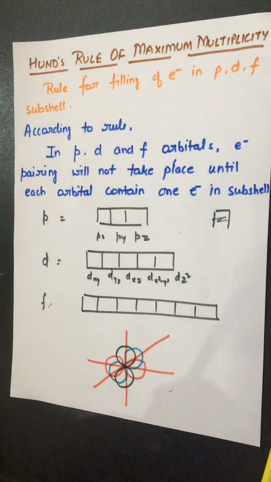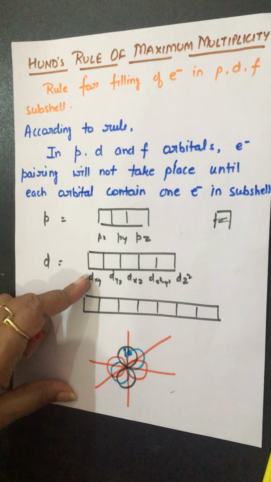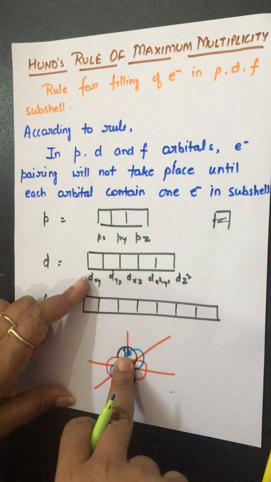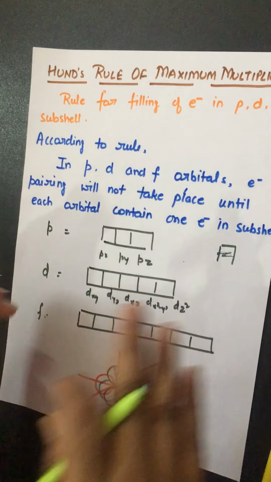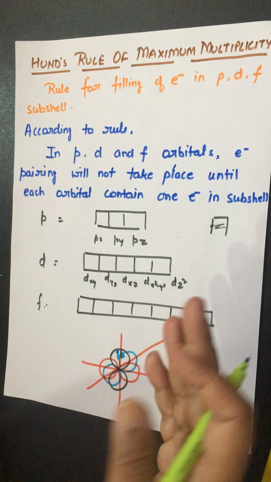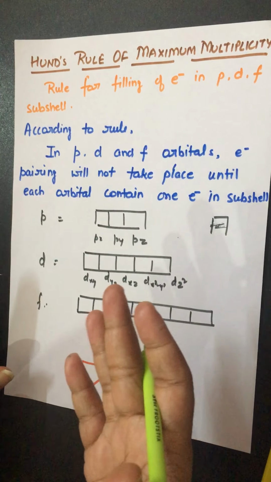If I say that these 2 electrons are present in the same orbital like this, it means electrons are nearby, and nearby electrons means electrons which have the same charges. It means repulsion will be more, and the reason is, higher the energy, higher the instability.